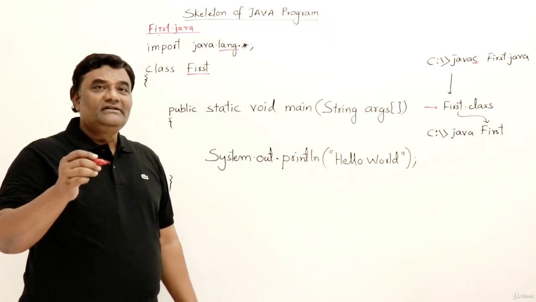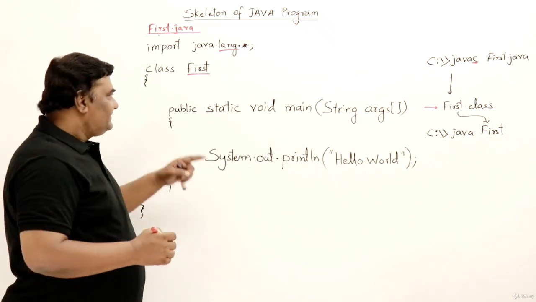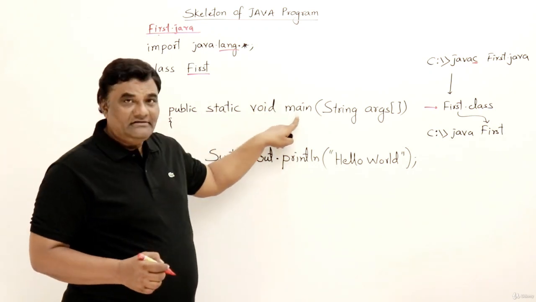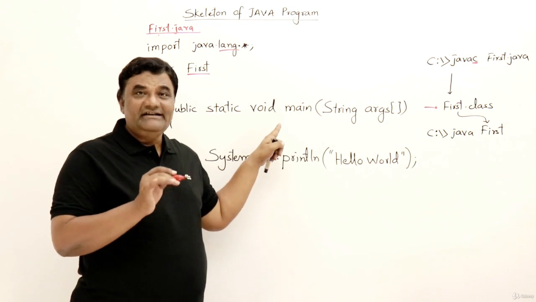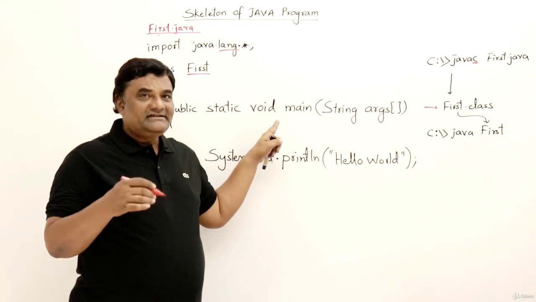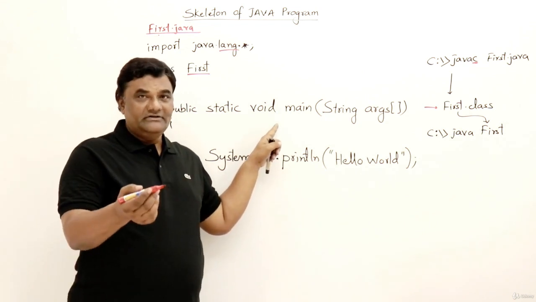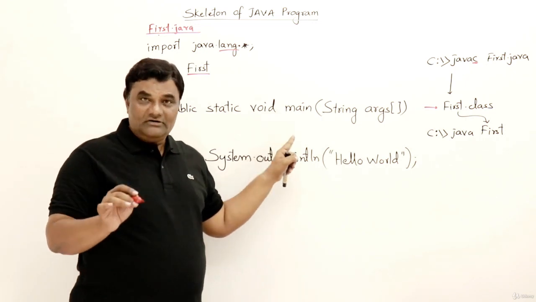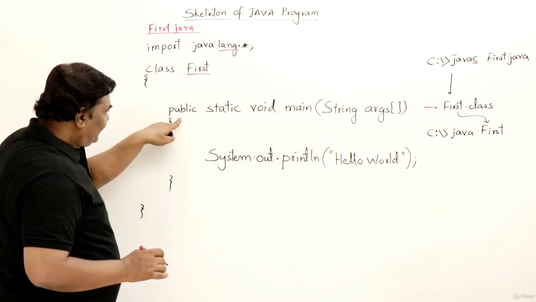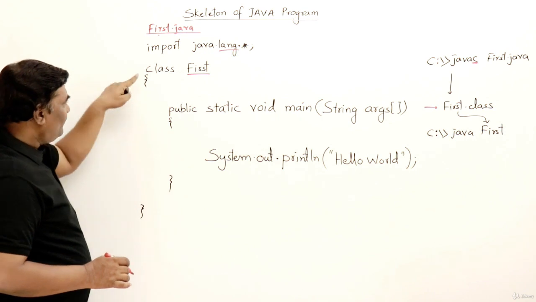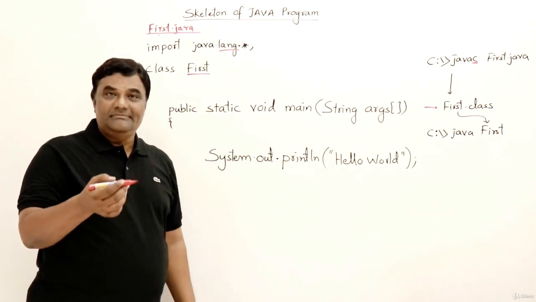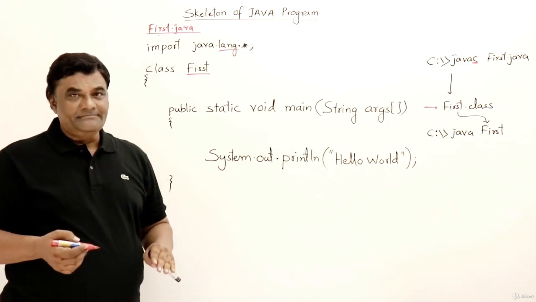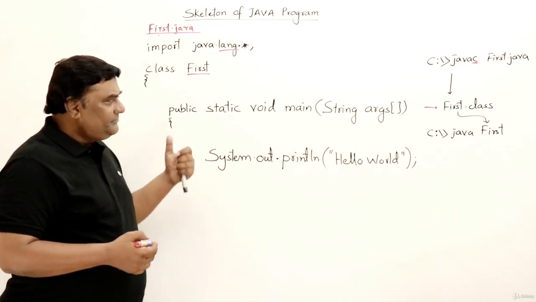Now let us go into a little detail of this one. The main method should not return anything, so it must always be void. You cannot write int or anything there. In C++ you can sometimes write void or int, but here it is always void. Then public. What is the meaning of public? If you want anything from the class to be accessible outside, then it must be public. If it is public, then it will be visible. You can access it. Why should it be public?